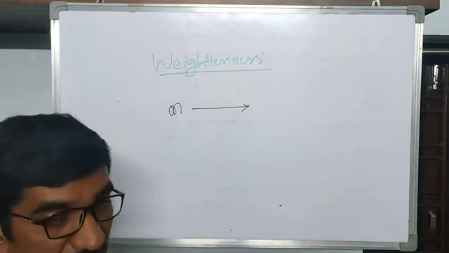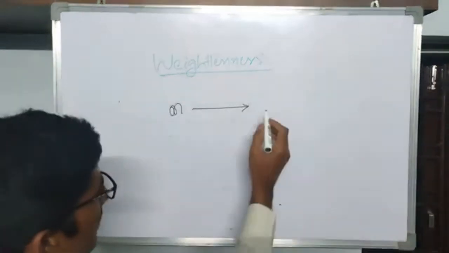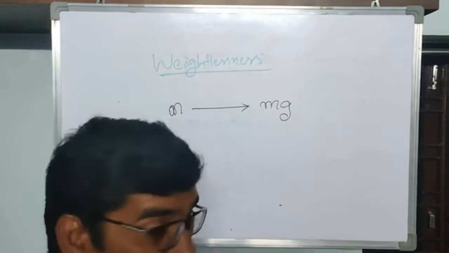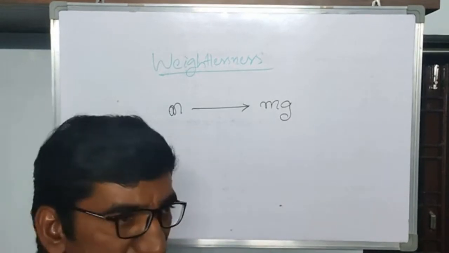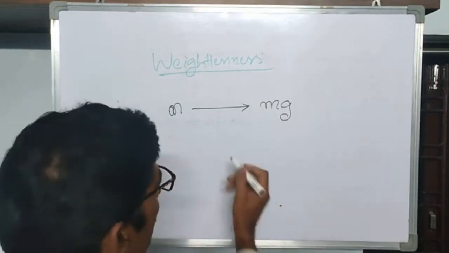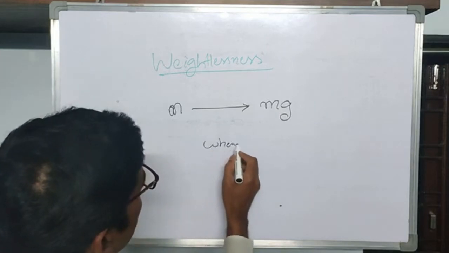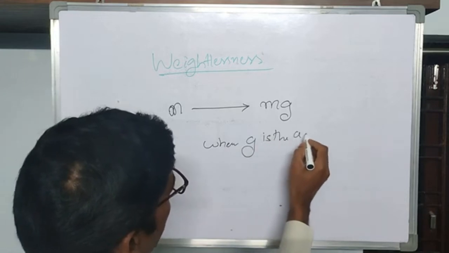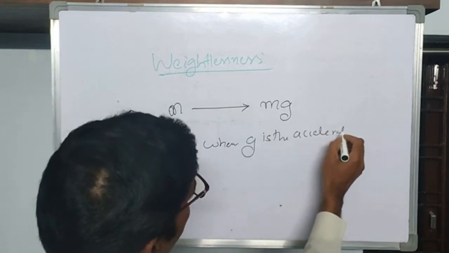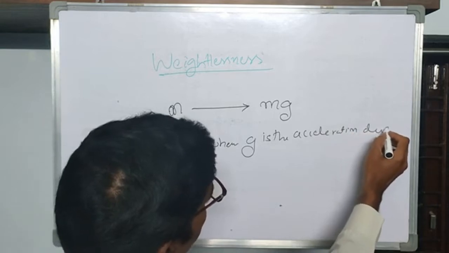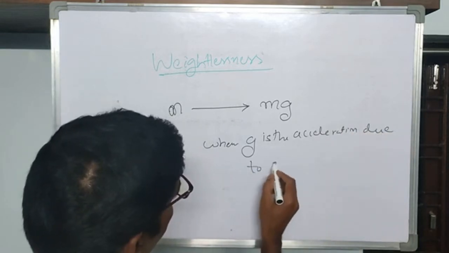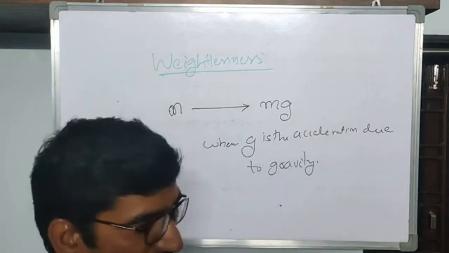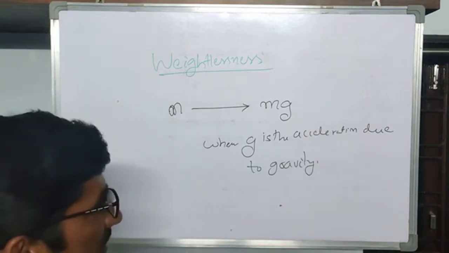Every object having mass m possesses some weight equivalent to mg when it is placed in the gravitational field. Here, what is g? g is the acceleration due to gravity. Acceleration due to gravity.